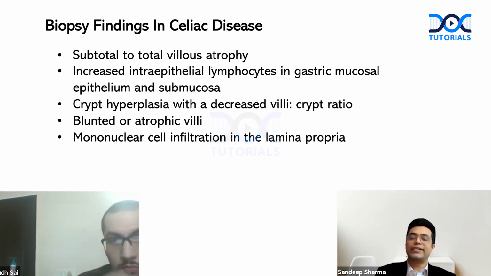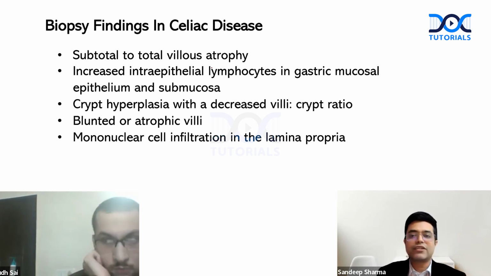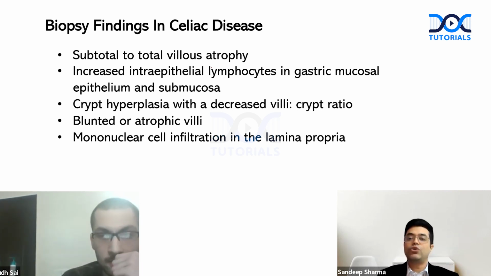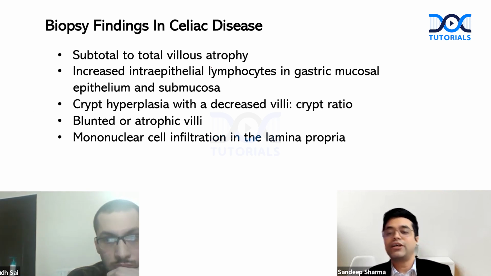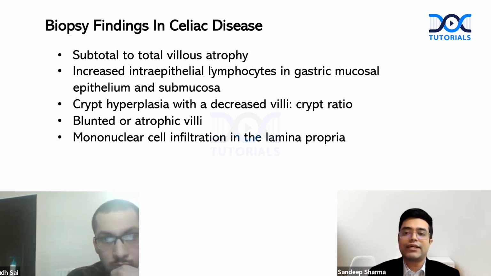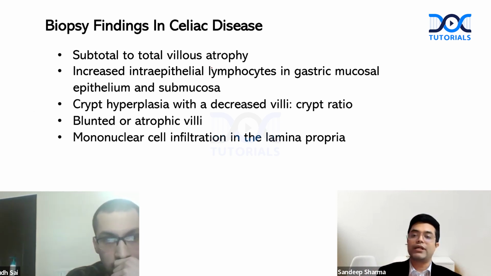According to ESPGHAN guidelines, for any patient with clinical suspicion of celiac disease, the first line investigation is a combination of IgA TTG along with total serum IgA. Why is it needed? 5% of patients of celiac disease have low serum IgA, and because of that, they miss the diagnosis and come to attention late in life. So the new ESPGHAN guidelines have very clearly said it is a combination. Both should be done, TTG with total serum IgA. This could be a potential MCQ for your exam.